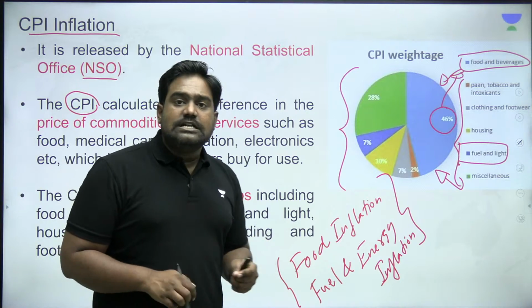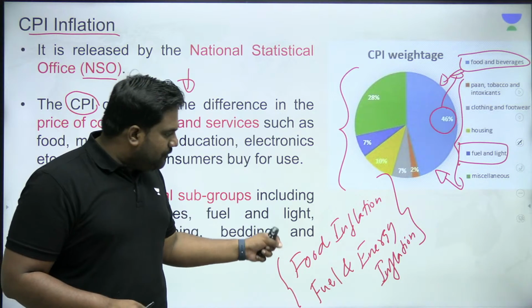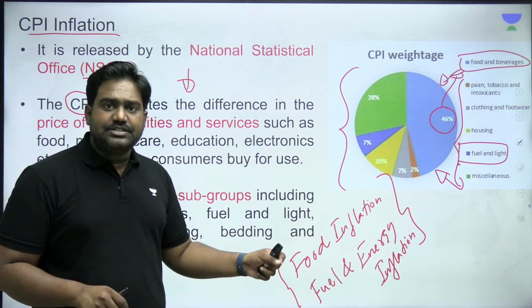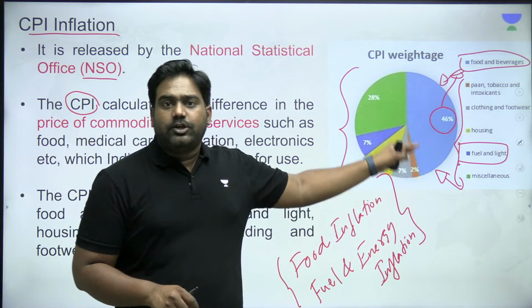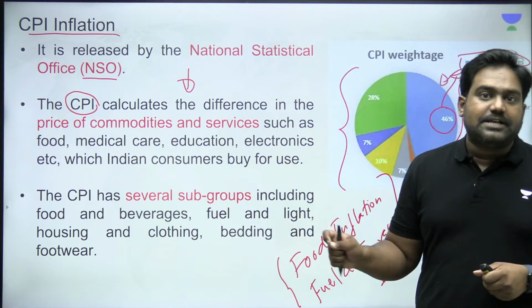So they are often considered very volatile. So any slight change in food prices and fuel and energy prices will have a significant impact on CPI levels because of their higher weightage in the CPI basket.